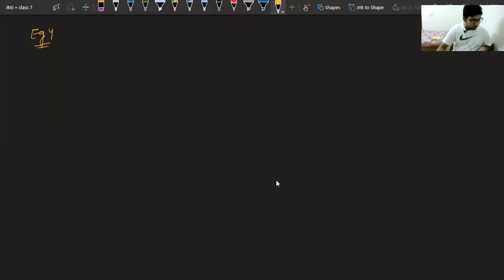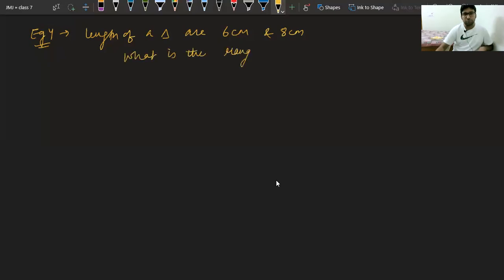The lengths of two sides of a triangle are given to you as 6 centimeter and 8 centimeter. Between which two numbers will the third side fall? What is the range of the third side? Class, we have to guess what is the range of the third side.